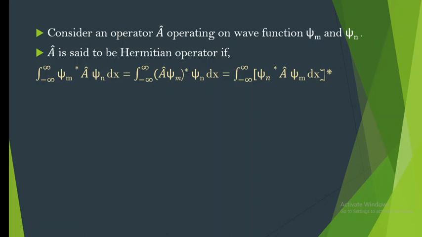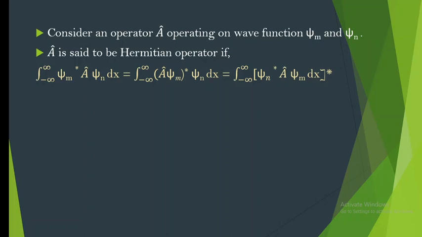If you consider the first term, the integration of xi m star, that is one wave function with its conjugate, then comes the operator and then another wave function. So we can say that the operator is sandwiched between the two wave functions. Then it will be equal to the operator acting on the first wave function, the whole conjugate, because we know it is not going to differ. This is something like taking an adjoint in matrices.